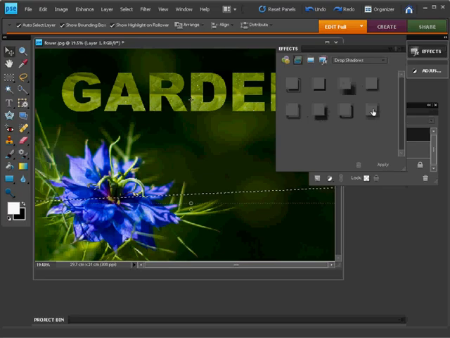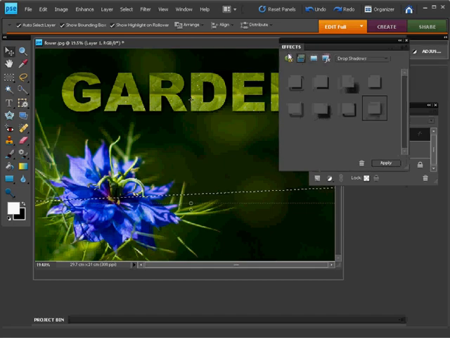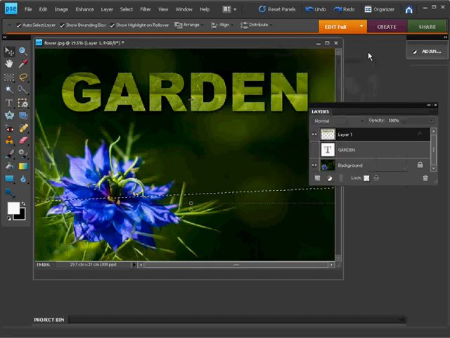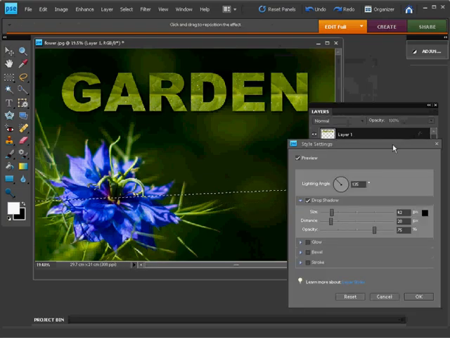So we'll go for this soft edge shadow here, click on that, and the drop shadow will be applied as soon as you tick apply. There we go, we click on there, and you can see it there appearing on the image. Now we can move the Effects tab out the way, just close those down. And then if we wish to edit the drop shadow a bit further, we can do. You see this FX icon appears alongside the layer we've added the drop shadow to. Now if we double click where it says FX, it loads up our style settings.